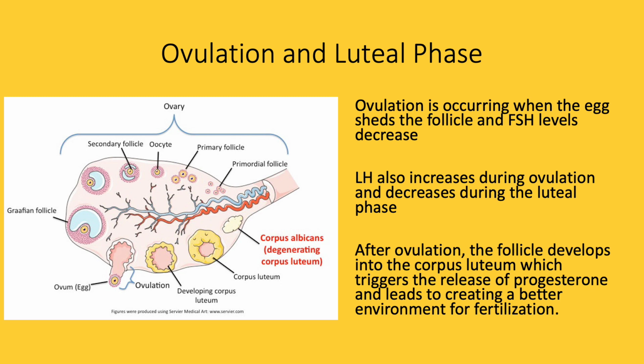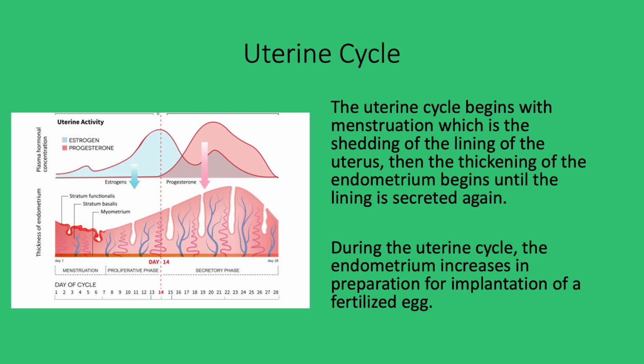The follicle becomes the corpus luteum, which triggers the release of progesterone in order to create a better environment for fertilization. The uterine cycle begins with menstruation, the shedding of the lining of the uterus, and leads to the thickening of the endometrium until the lining is secreted again. The endometrium becomes thicker in order to make it easier for implantation of the egg.